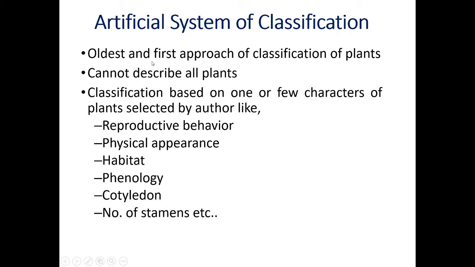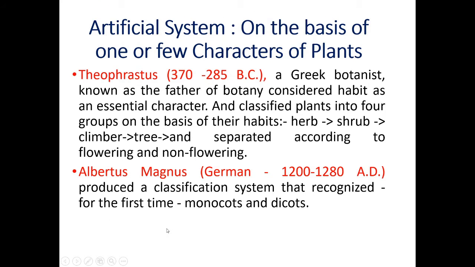This system is the oldest and first approach of classification system of plants. It cannot describe all plants. Classification is based on one or few characters of the plant selected by Carolus Linnaeus, like reproductive structure, that is number of stamens, length of stamen, their adnation, cohesion, etc. Then physical appearance of the plant body, habitat, phenology, cotyledon, and number of stamens. These are the basic criteria for the classification of Carolus Linnaeus.